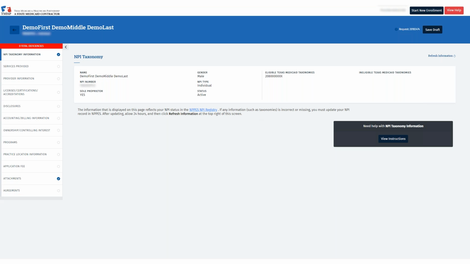For an ordering and referring provider application, the services provided section is not required. Please do not fill out anything within this section. PEAMS will still allow the enrollment request to be submitted without this tab reflecting a blue check circle.